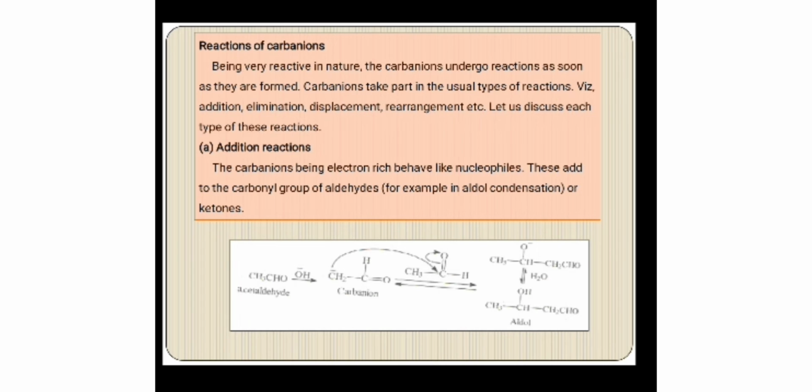As carbanions are very electron-rich compounds, they behave as nucleophiles. So these carbanions add to the carbonyl groups of aldehydes and ketones. For example, let us see about aldol condensation. Aldol condensation means two acetaldehyde molecules condense to form aldol, that is beta hydroxyaldehyde. Here, first an acetaldehyde molecule reacts with the base to form a carbanion, and this carbanion adds to another acetaldehyde molecule to form aldol.